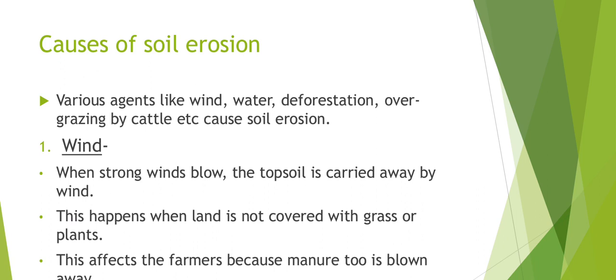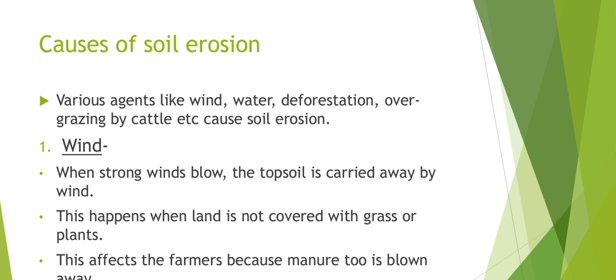In desert and semi-desert regions, when strong winds blow, you might have seen, if you had visited any desert safari or desert region, that very strong wind blows.